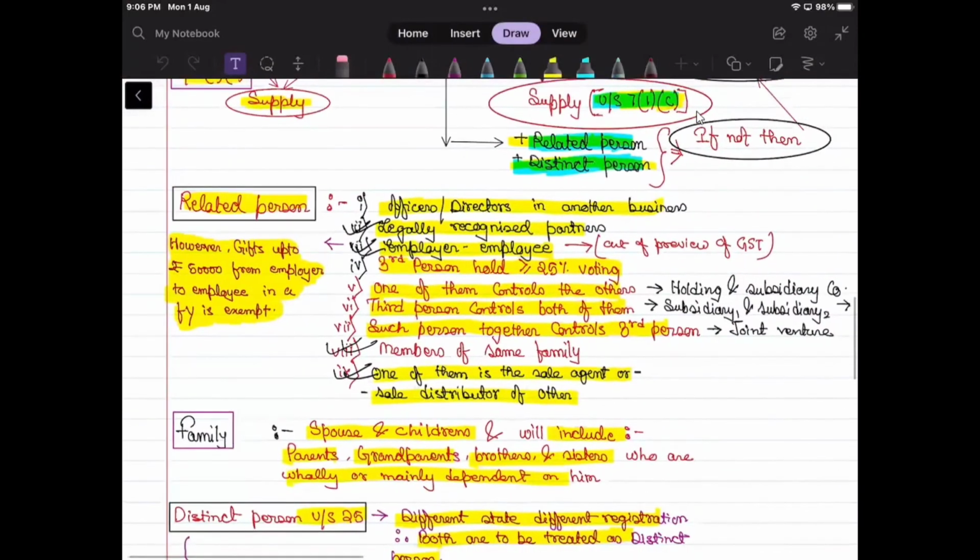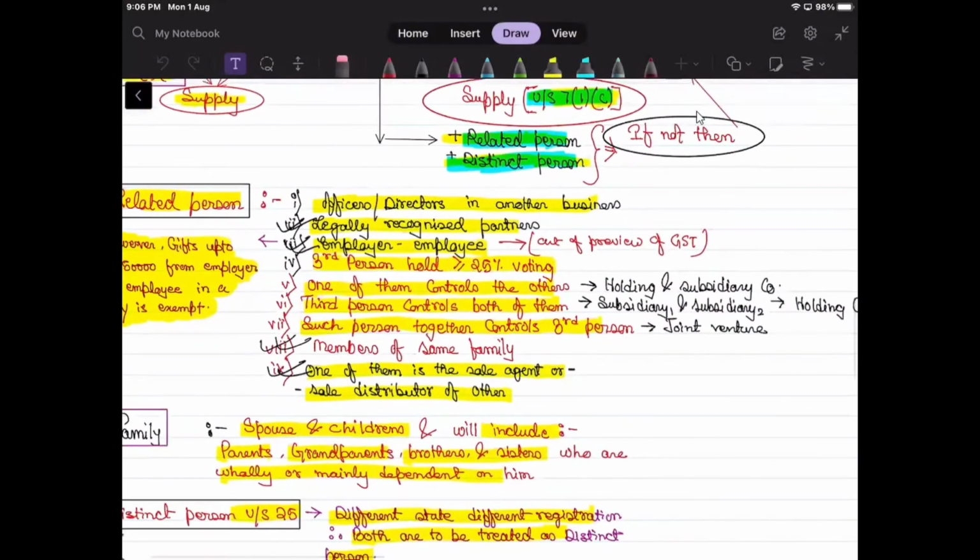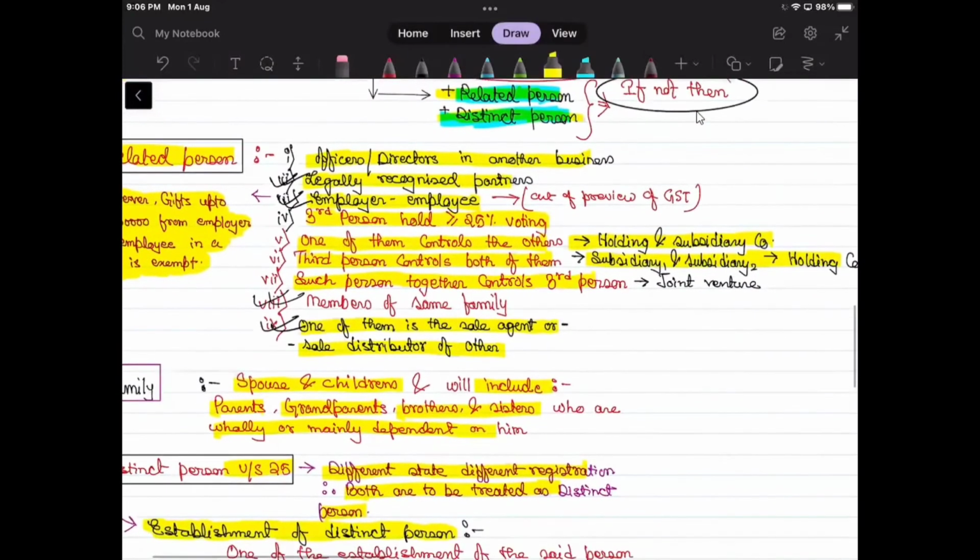They are said to be related. One of them holds the other. So here they're saying holding and subsidiary company are treated to be related. And if there are two or more subsidiaries of a holding, both the subsidiaries are also considered to be related with each other. So any free movement of goods or services from any of the other will be treated as supply and will be subject to GST.